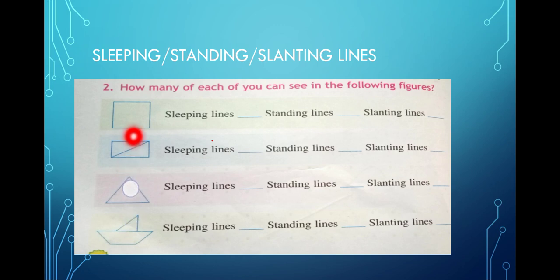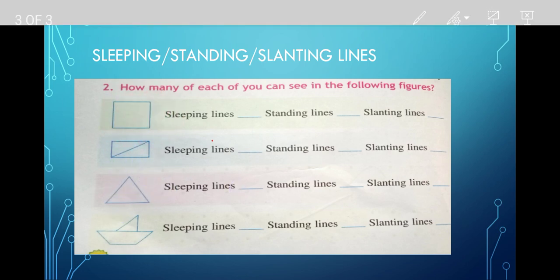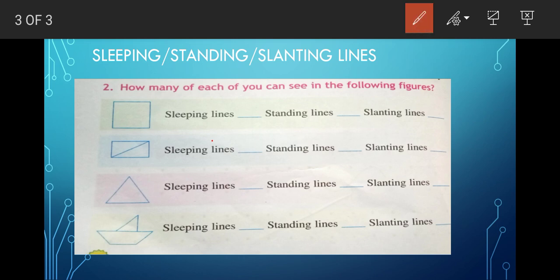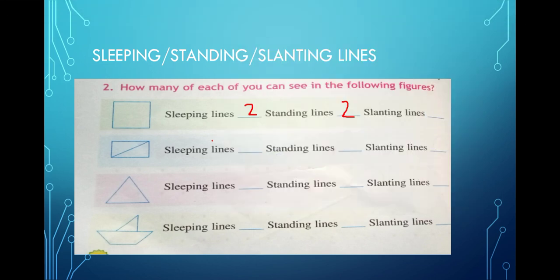In all the cases, see this figure, it looks like a rectangle. So how many sleeping lines? I told you this is the way. This is one sleeping line, this is another sleeping line. This is standing, this is also standing. There is no slanting line in this figure. So what you will do, you will write here 2 sleeping lines, then 2 standing lines, and slanting is 0. There is no slanting line, so you write 0 here.